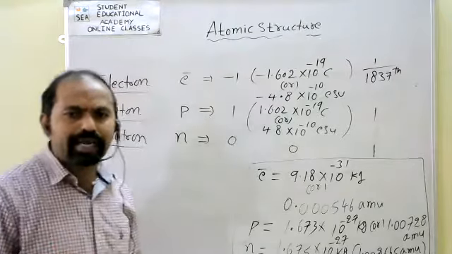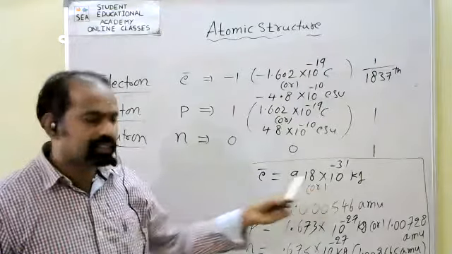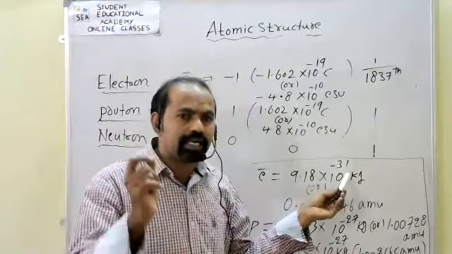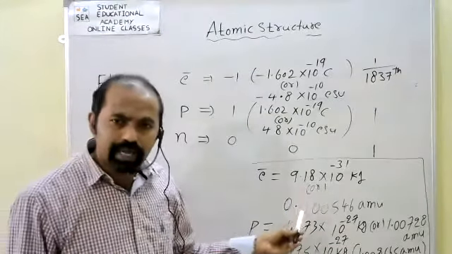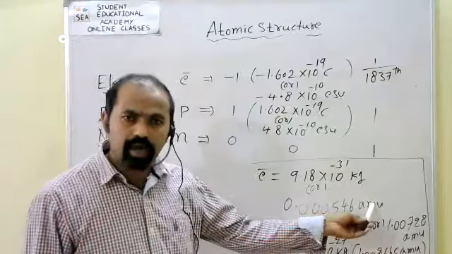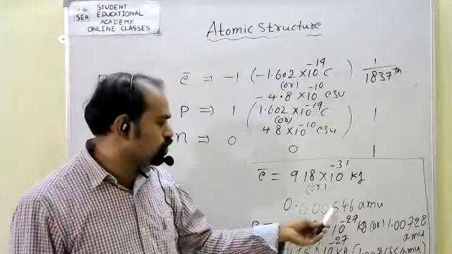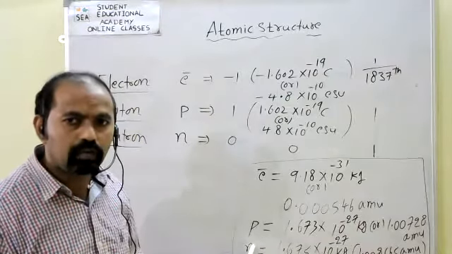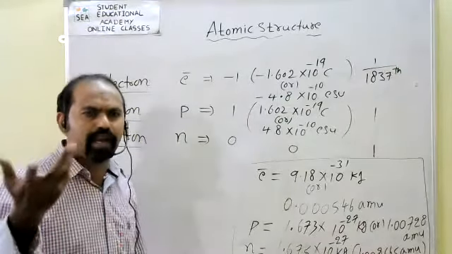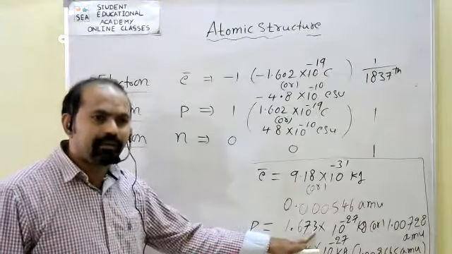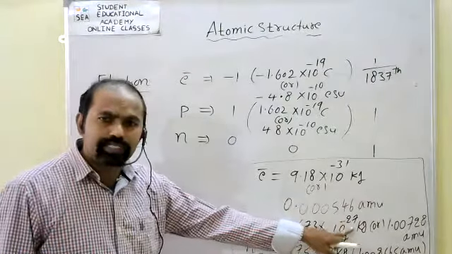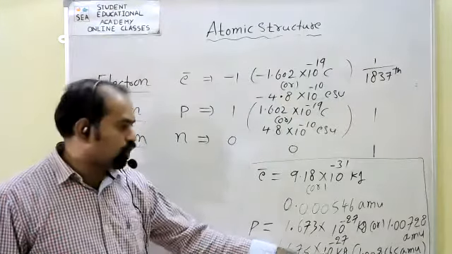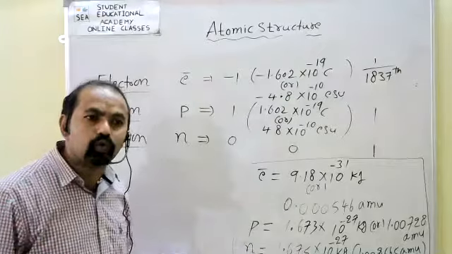In kgs, the electron mass is 9.18 into 10 power -31 kgs, and in AMU, atomic mass units, 0.000546 AMU. Proton and neutron have almost the same values: 1.673 into 10 power -27 kgs for the proton and 1.675 into 10 power -27 kgs for the neutron.